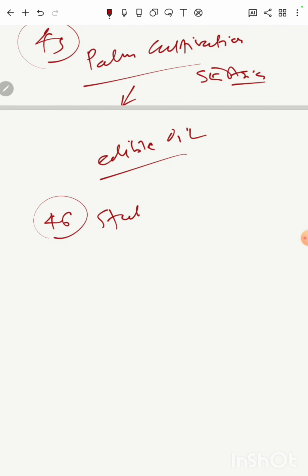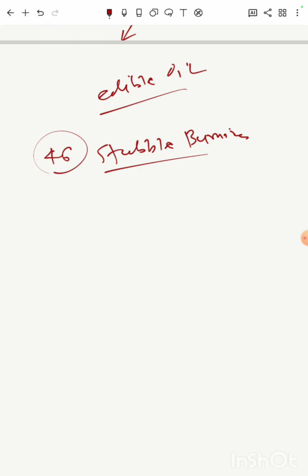Then stubble burning. How should farmers dispose of their agriculture waste, post-harvest waste? How can we incentivize farmers so that they do not burn the stubble, because ultimately that will not benefit, because the nutrients and other aspects which are beneficial to the farms will get destroyed, and that will also create air pollution. As we all know, in the pollution in Delhi, one of the important factors is stubble burning, which is practiced in nearby areas. There have been attempts by the government to incentivize farmers to move away from stubble burning. So issues around that are also very important.